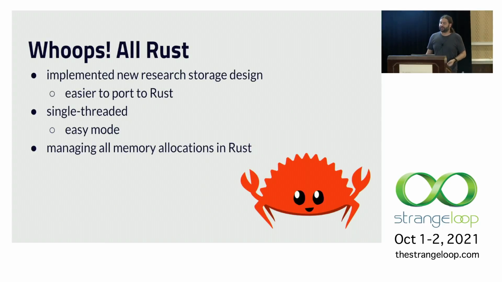Luckily, around this time, there was a newer research storage design by a PhD student who was working with us. And it just happened that this design was a lot easier to port to Rust. But I took that design and I actually simplified it even further. I decided to go with single-threaded only, so I wouldn't have to worry about locking and concurrency things that I could get wrong.